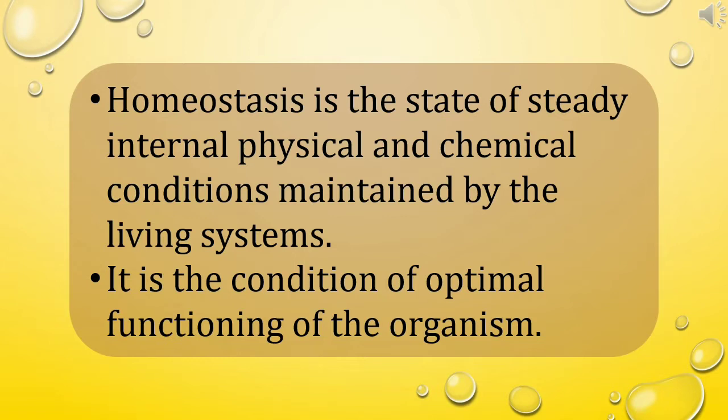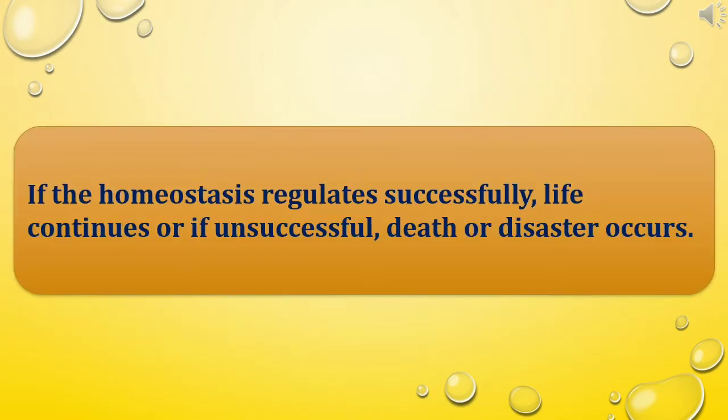Homeostasis is the state of steady internal physical and chemical conditions maintained by the living system. It is a condition of optimal functioning of the organism. If homeostasis is regulated successfully, life continues. If unsuccessful, disease or death occurs. If homeostasis is regulated successfully, the animal organism continues to live. If homeostasis is not regulated successfully, the organism will fall ill or die.